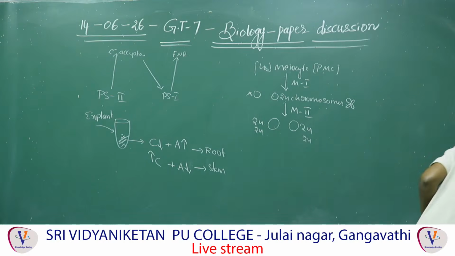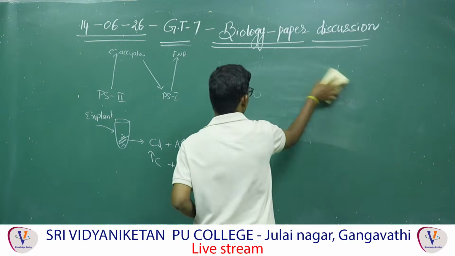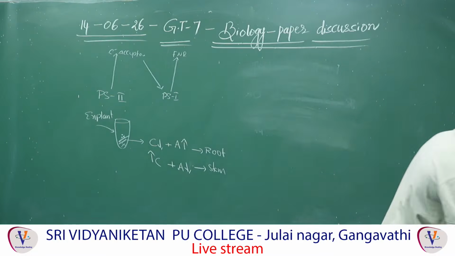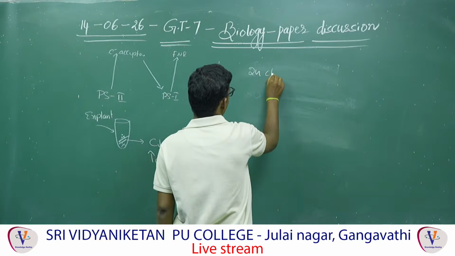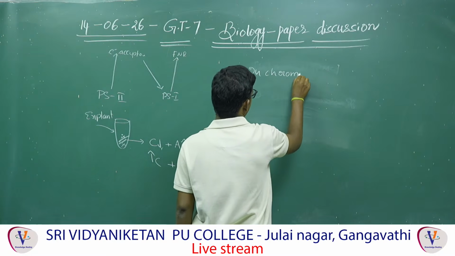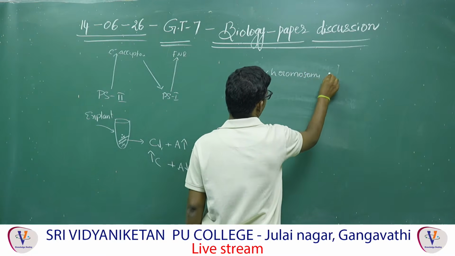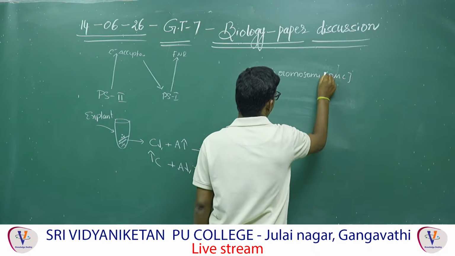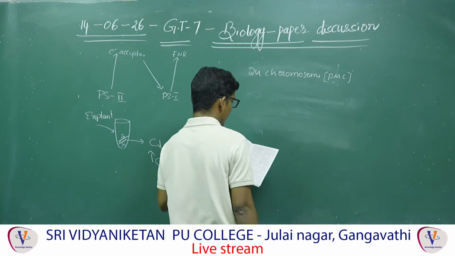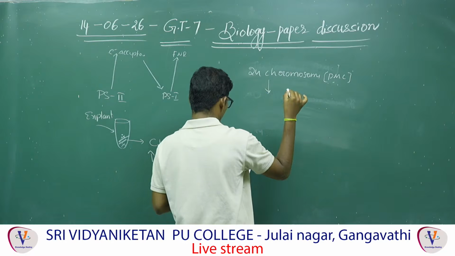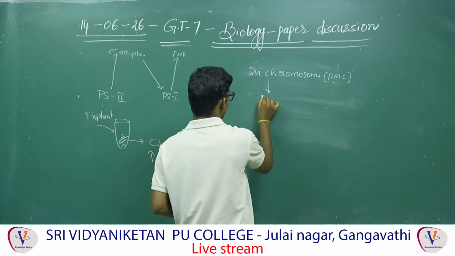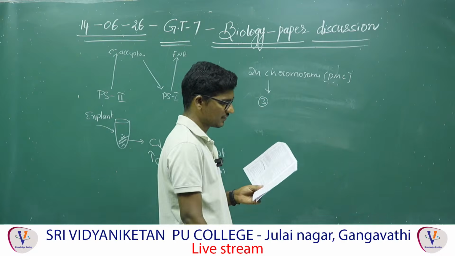Actually, it is not the proper thing. Let me explain it properly. Pollen mother cell has 24 chromosomes. I didn't say it. Pollen mother cell has 24 chromosomes, PMC. Okay, fine. After completing meiosis 1, how many chromosomes and chromatids will be there? Yes. Third option correct. Third option is correct.